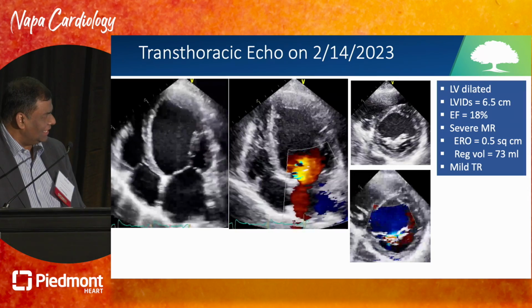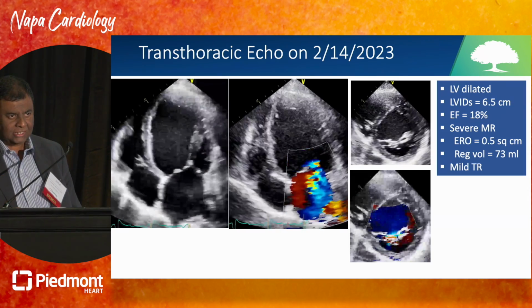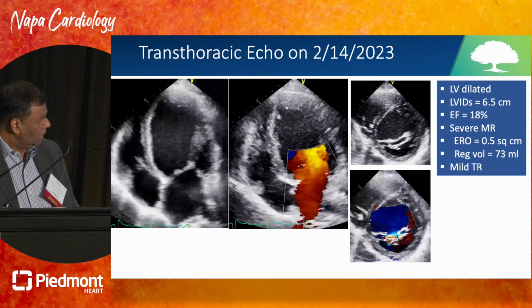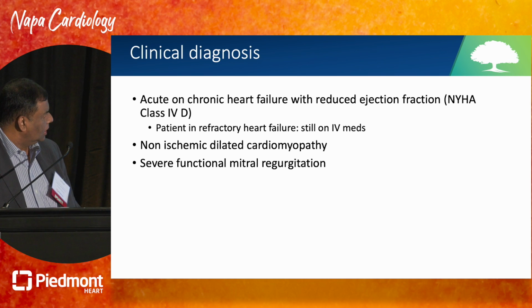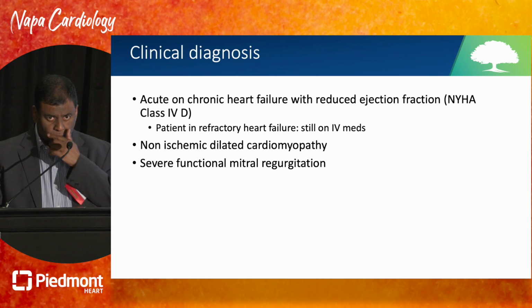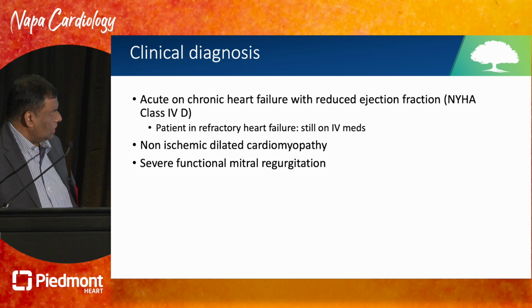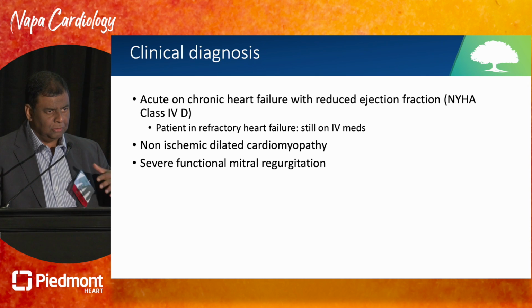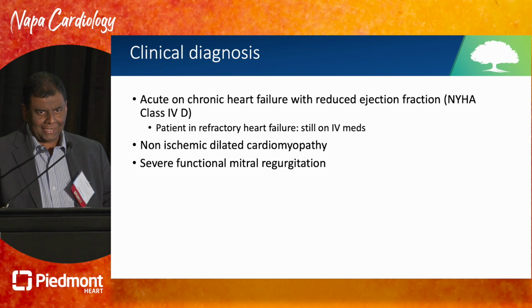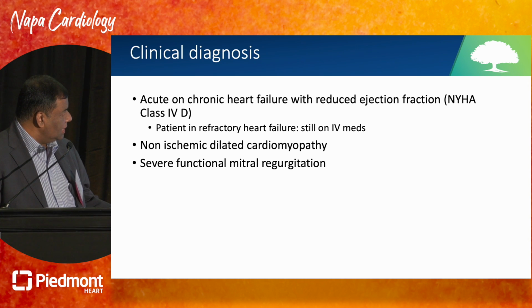And you can see here the valve area is normal, 5 square centimeters, and the jet is central. So the question is, what do you do with such a young person, and what is the diagnosis? My diagnosis, therefore, was acute on chronic heart failure with reduced ejection fraction. My reason for chronic is that I think she was misdiagnosed as pneumonia for a few months. She basically had dilated cardiomyopathy, probably related to some viral illness, and it was an acute presentation.